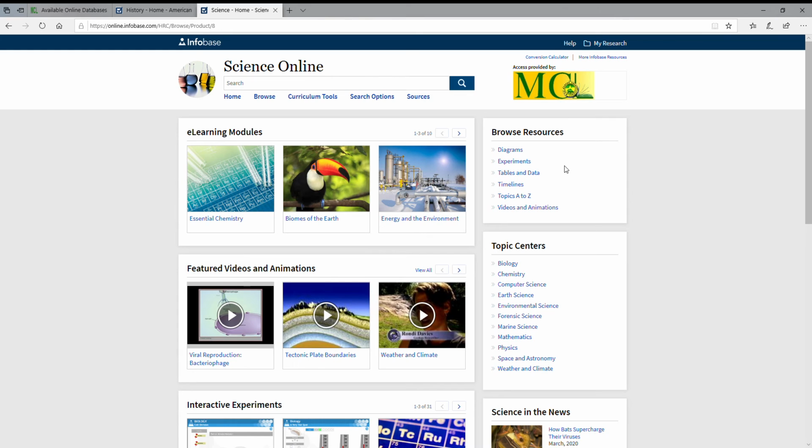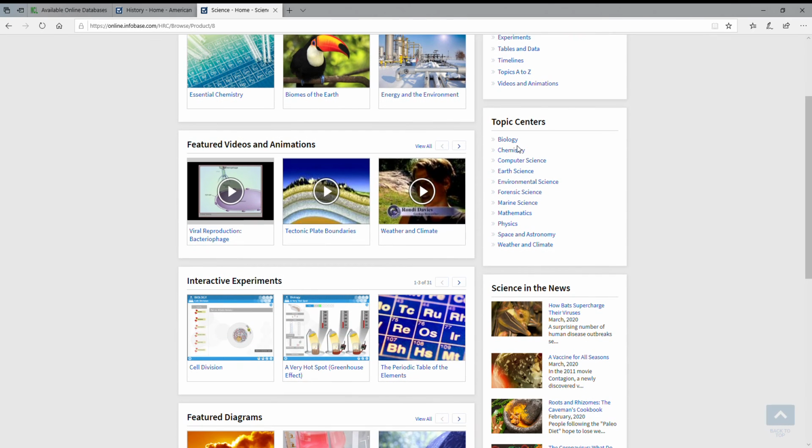So if you need to do a science fair experiment, this is a good place to turn. And you'll also see the topic centers are arranged by a much broader topic than what we would have seen in the history center. So you are looking at biology, chemistry, forensics, physics, that kind of stuff is in here. So this is pretty good.